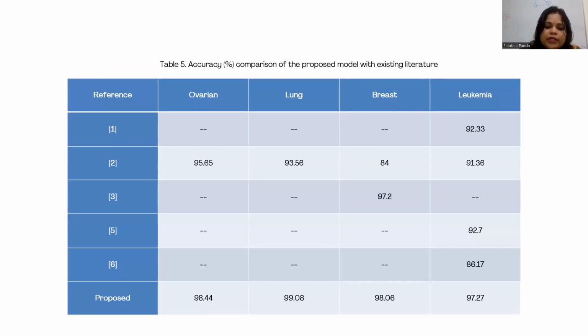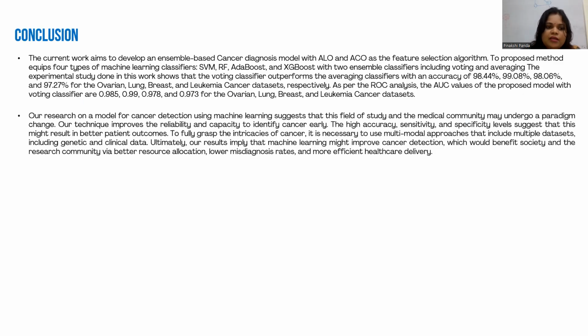In reference 2, ovarian is 95.65, lung 93.56, breast 84, and leukemia 91.36. In reference 3, 97.2 in breast cancer, and in reference 5, 92.7 in leukemia cancer. In reference 6, 86.17. Our proposed model gets higher accuracy: ovarian cancer 98.44, lung cancer 99.08, breast cancer 98.06, leukemia 97.27.